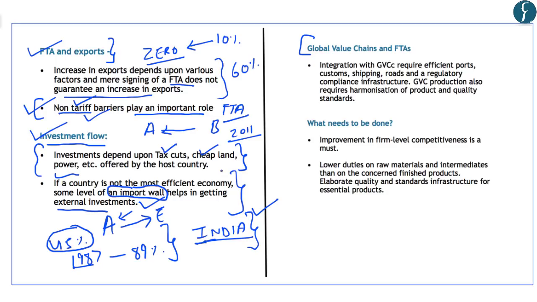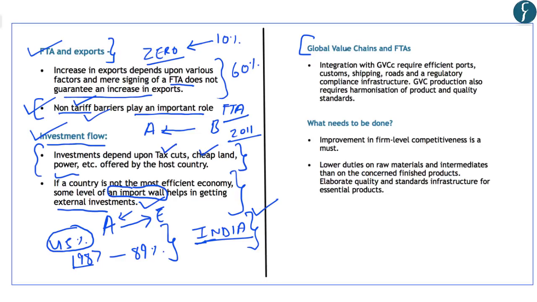That is, there should be ease of doing business, and also the firms that are already functioning in a country should be efficient enough to stand in front of the competition that will be posed by the companies that are investing in the country. Now, the third point on which India not joining the RCEP was criticized was that India will miss out on the opportunity of being a part of the global value chains.